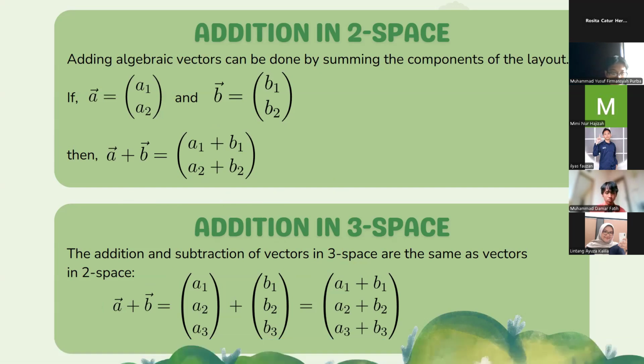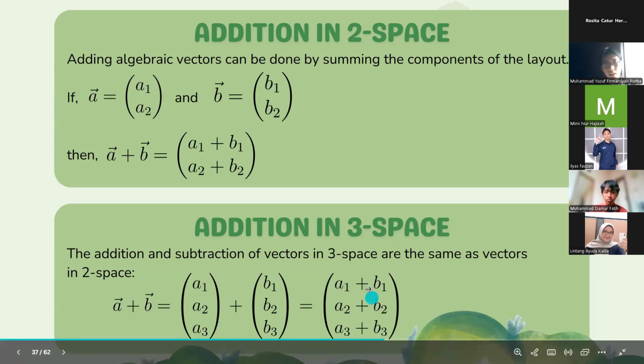Vector A added to vector B is equal to the components of vector A, that is A1, A2, A3, added to the components of vector B, that is B1, B2, B3, is equal to the components of the addition of the vectors. That is A1 added to B1, A2 added to B2, and A3 added to B3.